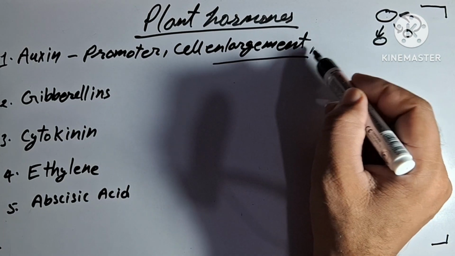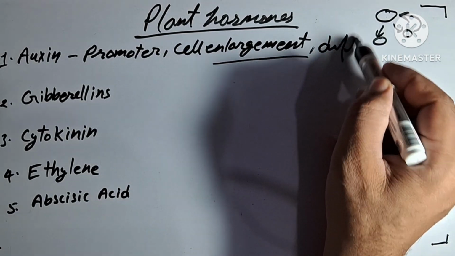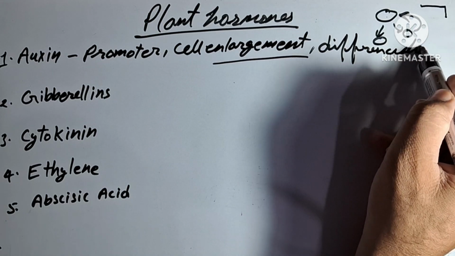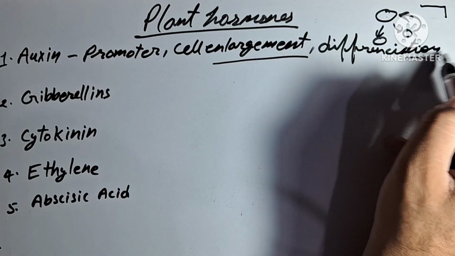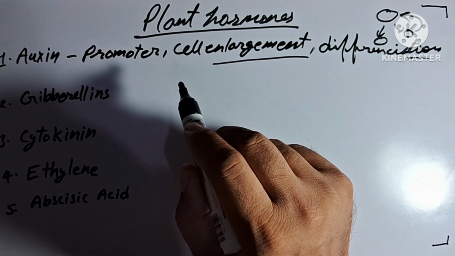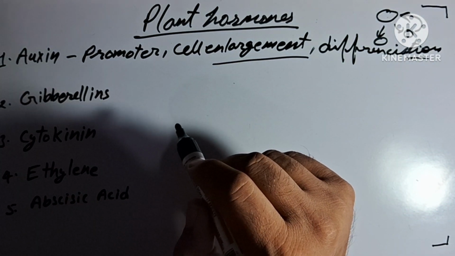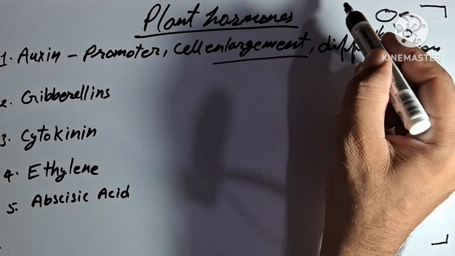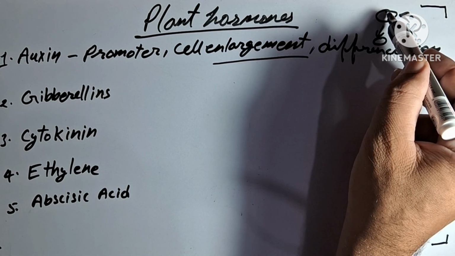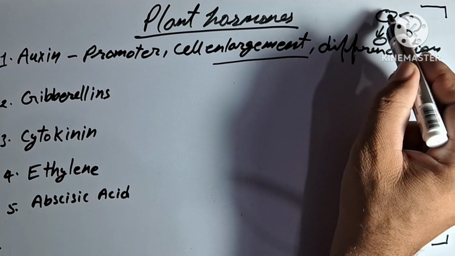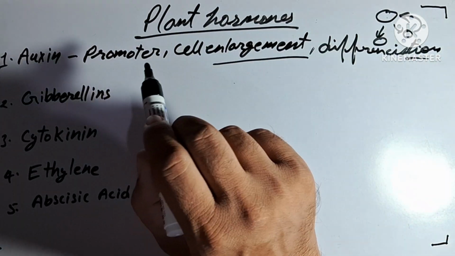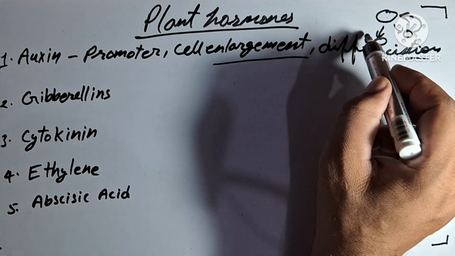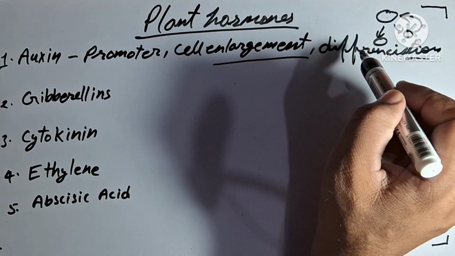It is also responsible for cell differentiation. What is cell differentiation? We have discussed in class 9, in the chapter on tissues, that when one meristematic cell divides, it forms two different kinds of cells. Out of them, one cell gets converted into a specific kind of cell.